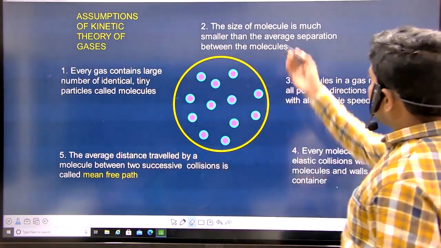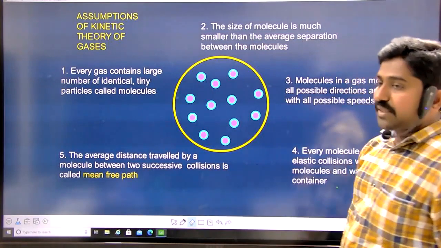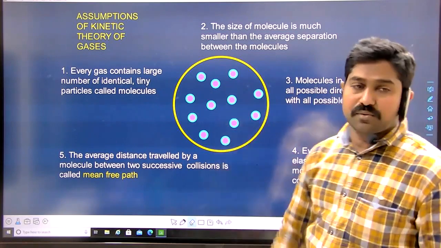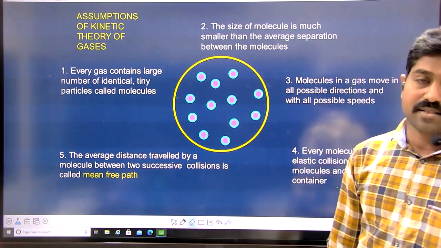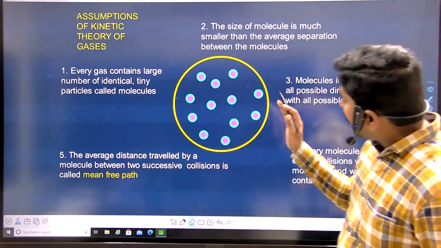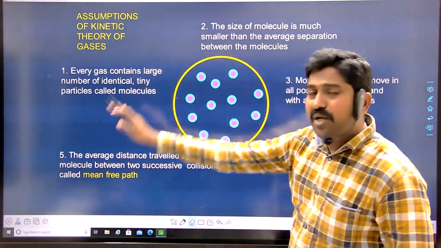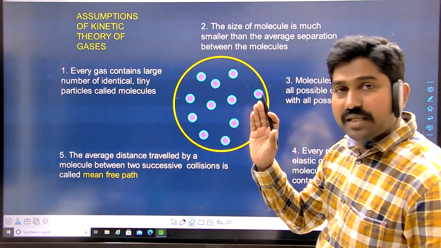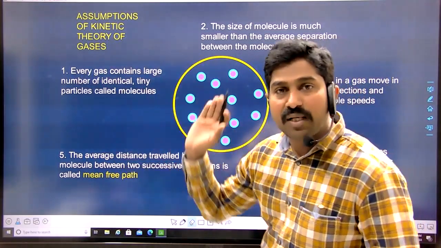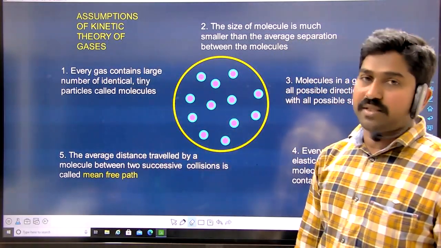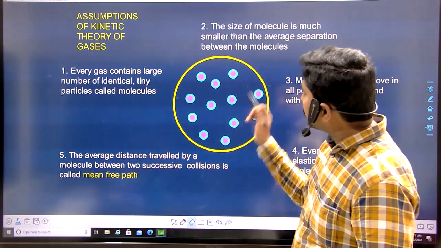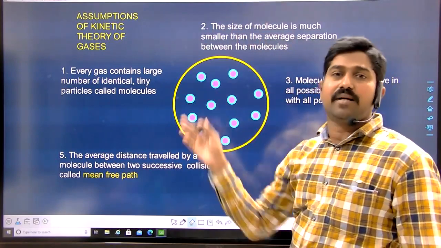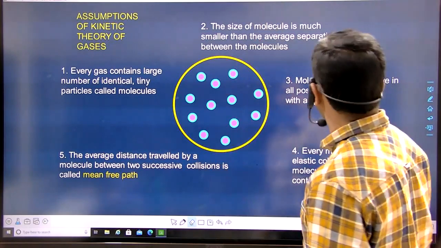And the size of a molecule is much smaller than the average separation between the molecules. That's what I mentioned here. And what do these molecules do inside the gas? They always move randomly in all possible directions. We cannot say that a molecule moves exactly only along the x-axis or only along the y-axis. In that way we cannot mention, because these molecules move randomly in all possible directions. They can go in any direction within 360 degrees, in all possible directions.